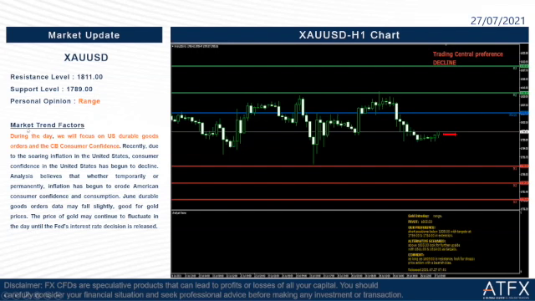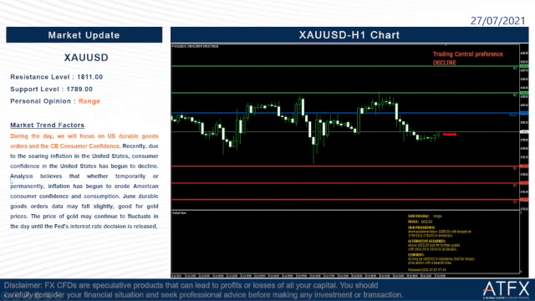Let us read the factors here. During the day, we will focus on US durable goods orders and the Conference Board consumer confidence. Recently, due to soaring inflation in the United States, consumer confidence has begun to decline.